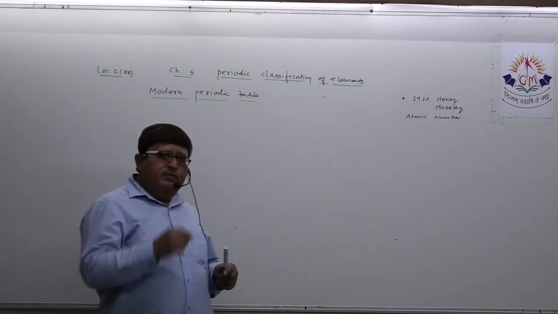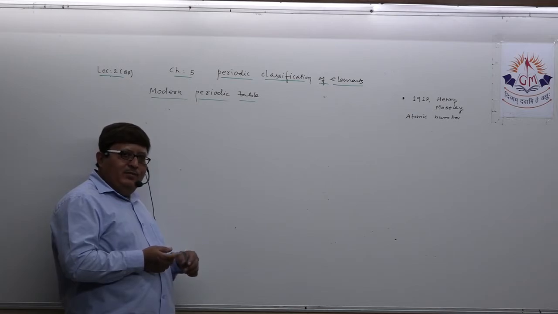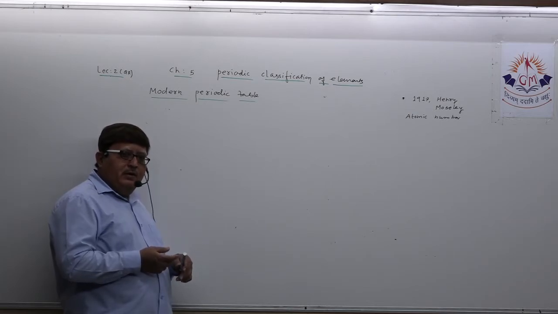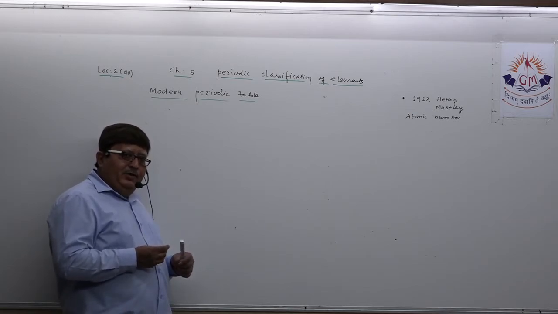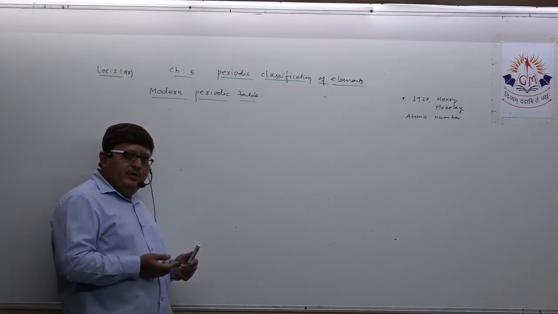That anomaly which existed in Mendeleev's periodic table has been eliminated here. And now atomic number is a whole number: 1, 2, 3, 4.